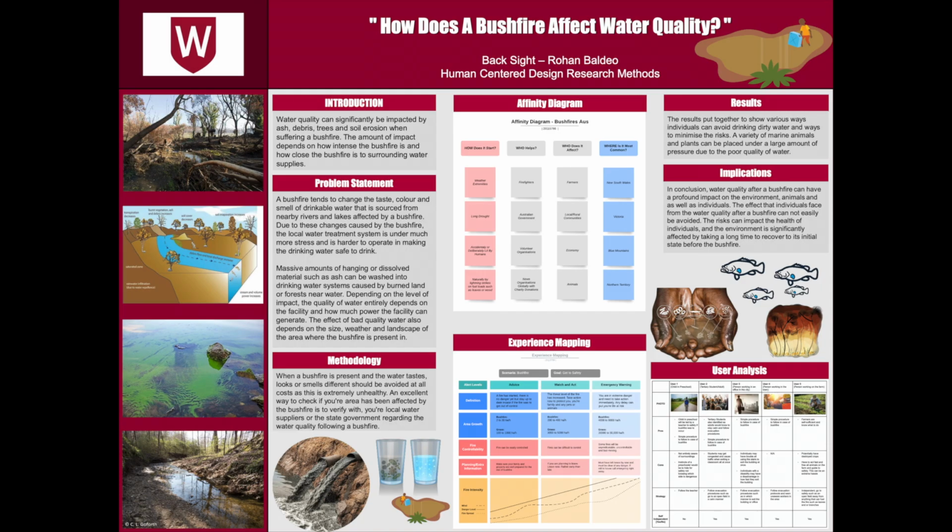An excellent way to check if your area has been affected by the bushfire is to verify with your local water suppliers or the state government regarding the water quality following a bushfire. The results put together show various ways individuals can avoid drinking dirty water and ways to minimize the risks. A variety of marine animals and plants can be placed under a large amount of pressure due to the poor quality of water.